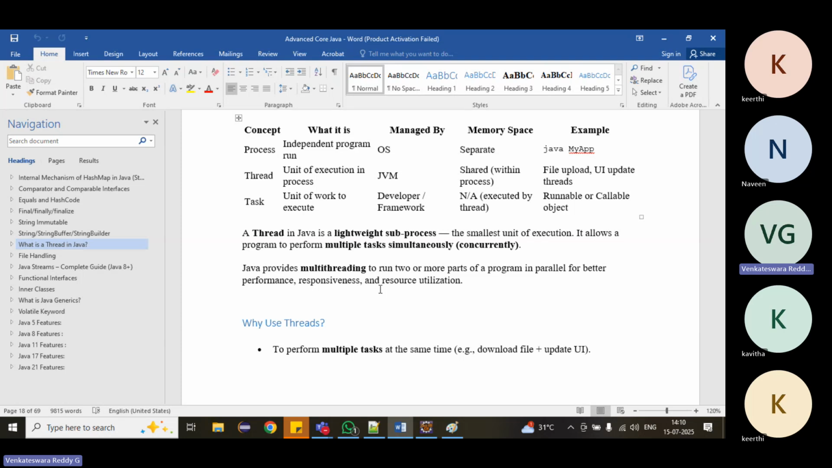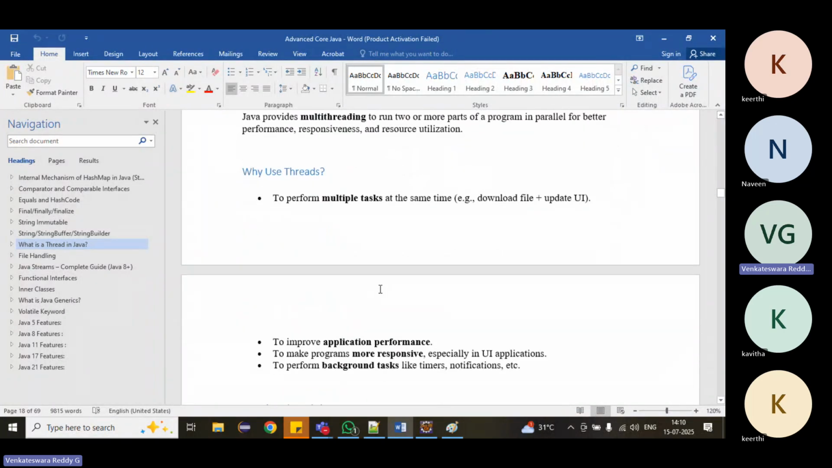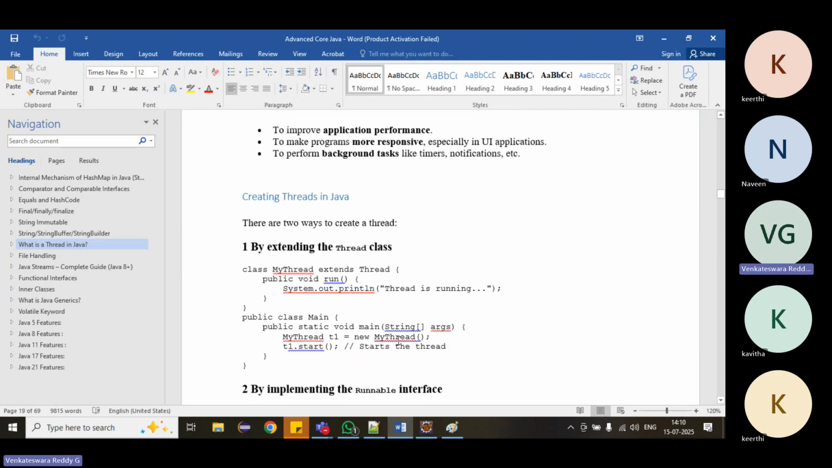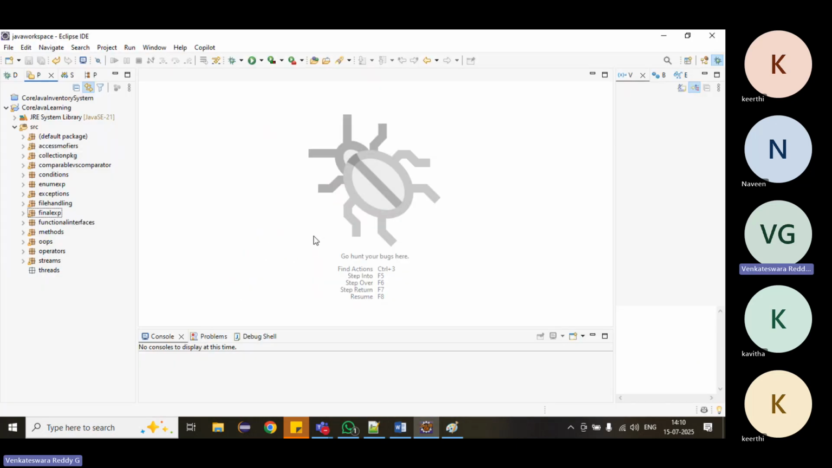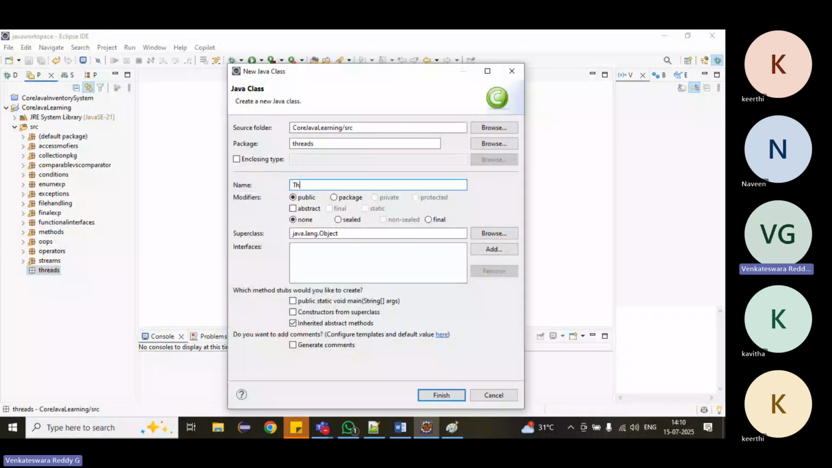In Java, how will we achieve it? There are two ways we can do it. We can achieve the threading concept in multiple ways in Java, two ways. By using the class called Thread.